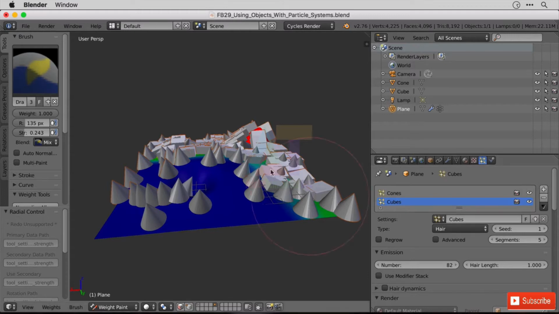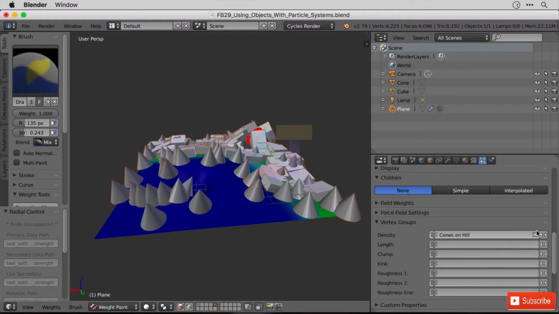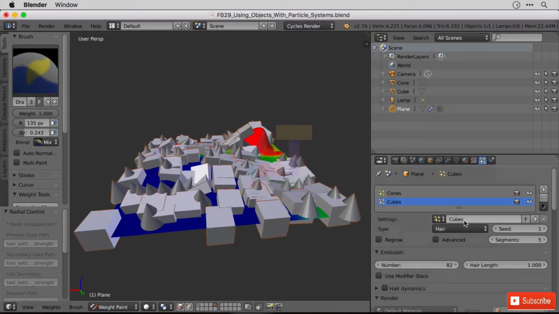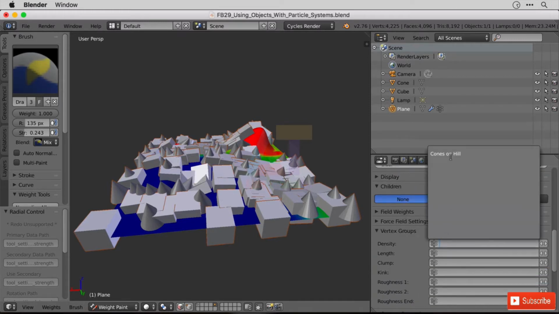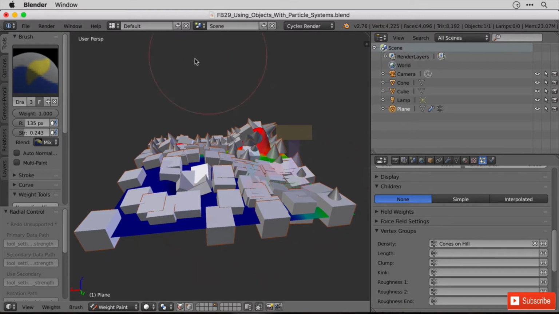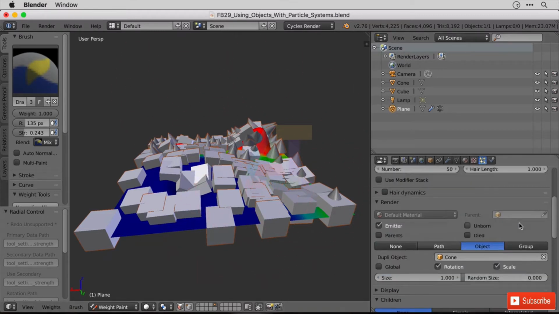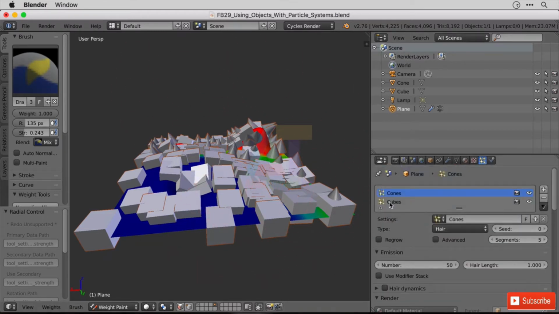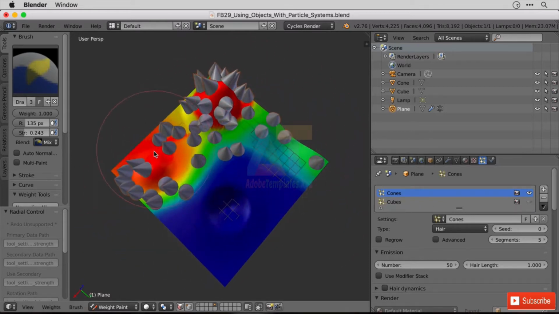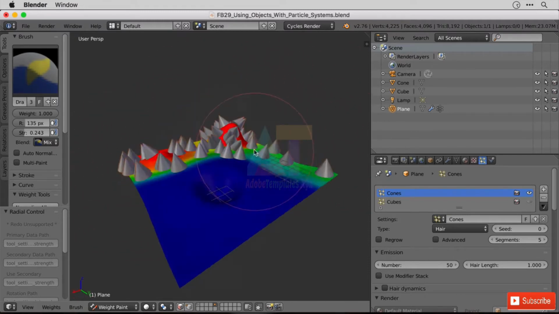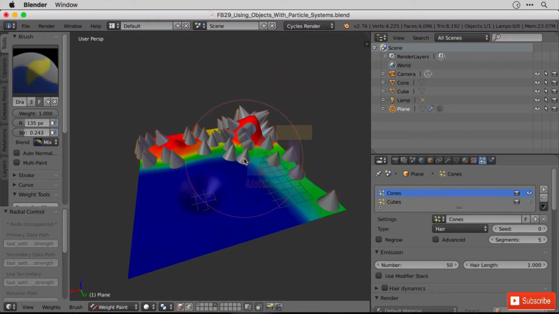Of course, I can scroll down, and this cones on hill, I can just remove that, go to the cones themselves, scroll down, and click on cones on hill. There we go. So now the cones have moved to the hill, and if I turn off the views themselves here, you can see that they're distributed more in the red areas than they are in the green and light blue areas. Perfect. Now, armed with that knowledge, I've got a challenge for you guys.